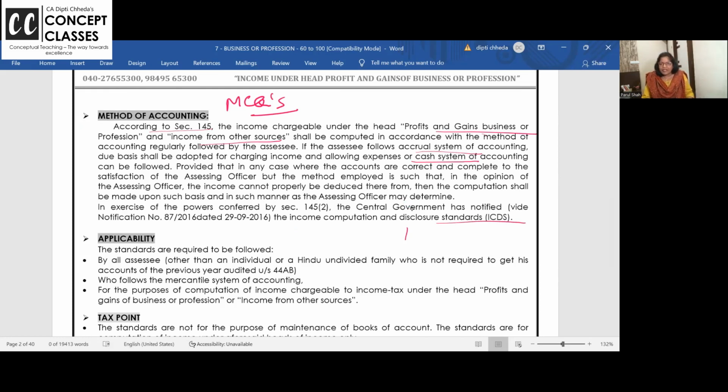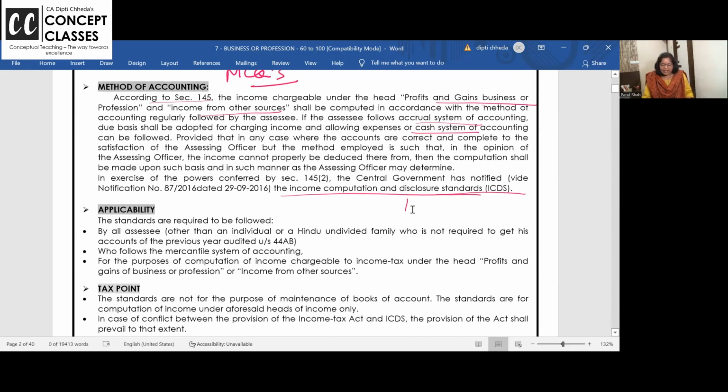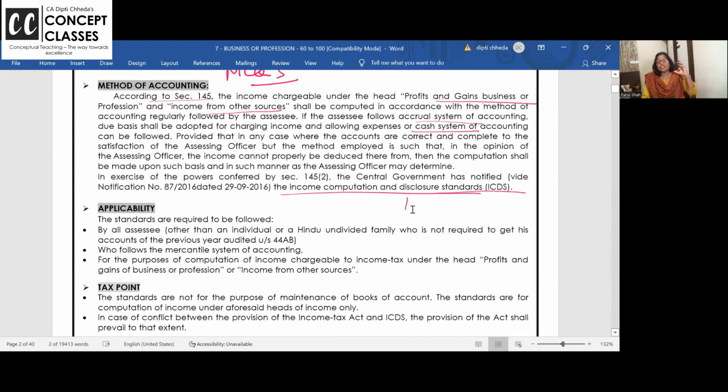What is the full form of ICDS? Yes, Income Computation and Disclosure Standards. There are 10 ICDS which the government says use while you compute your business income and your other sources income if the following conditions are satisfied. Now on conditions, MCQs are made and they are super scoring.